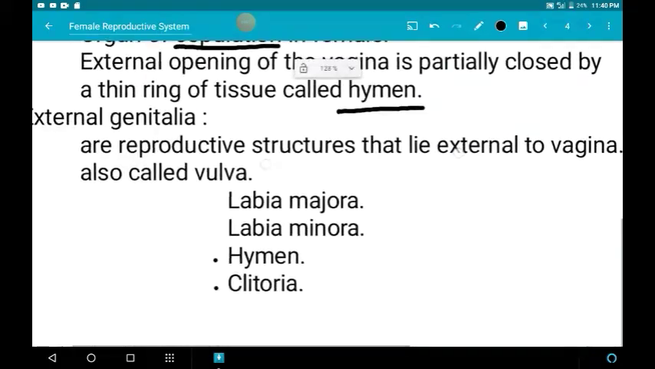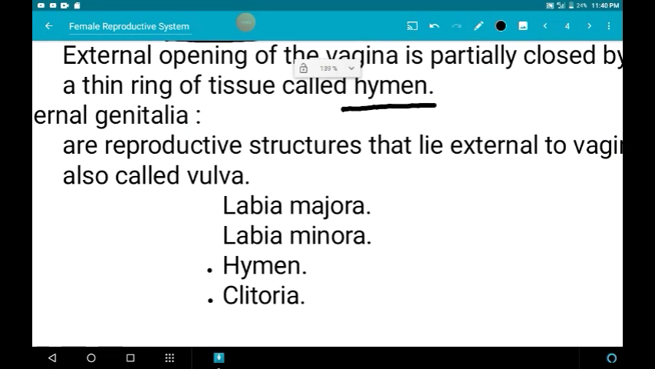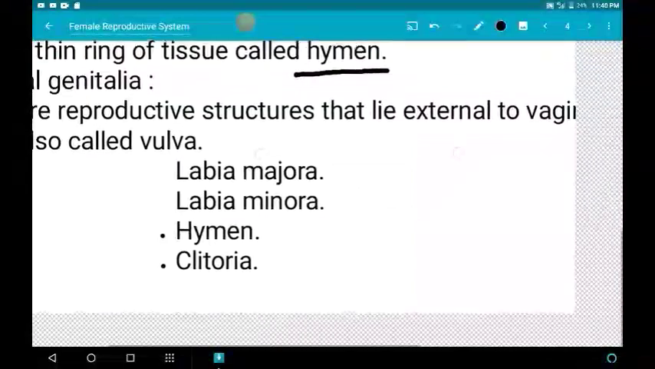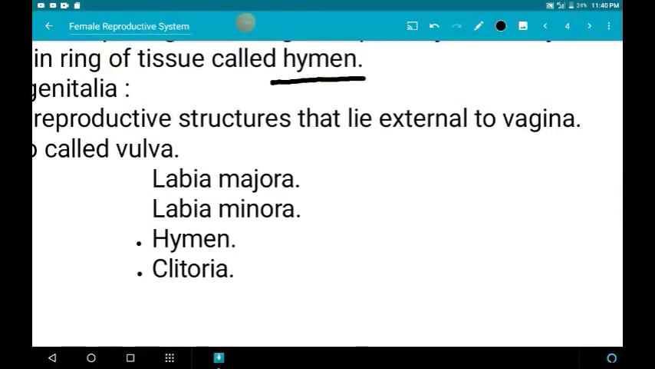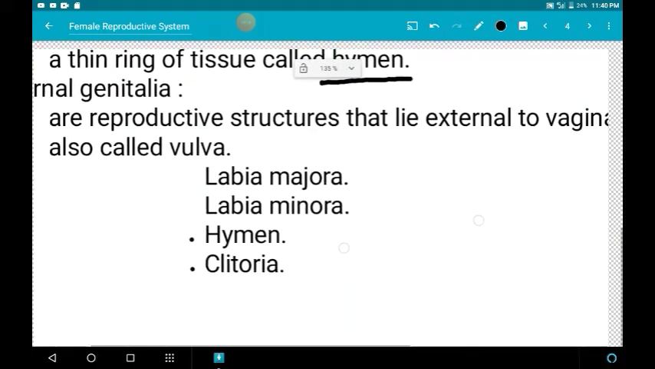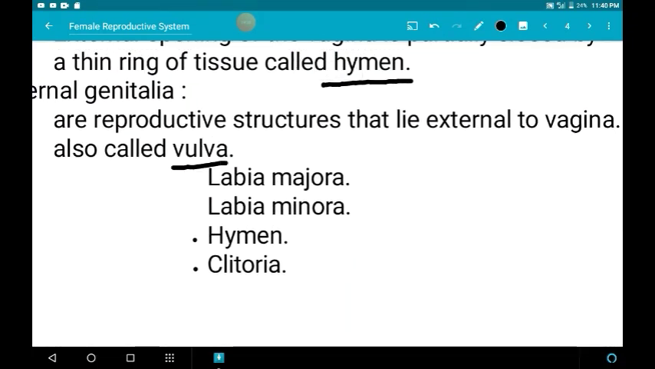Next we are going to see the external genitalia. What are external genitalia? The structures which lie external to the vagina. The reproductive structures found outside the vagina are called external genitalia, also called the vulva. These are the following structures: labia majora, labia minora, hymen, clitoris.